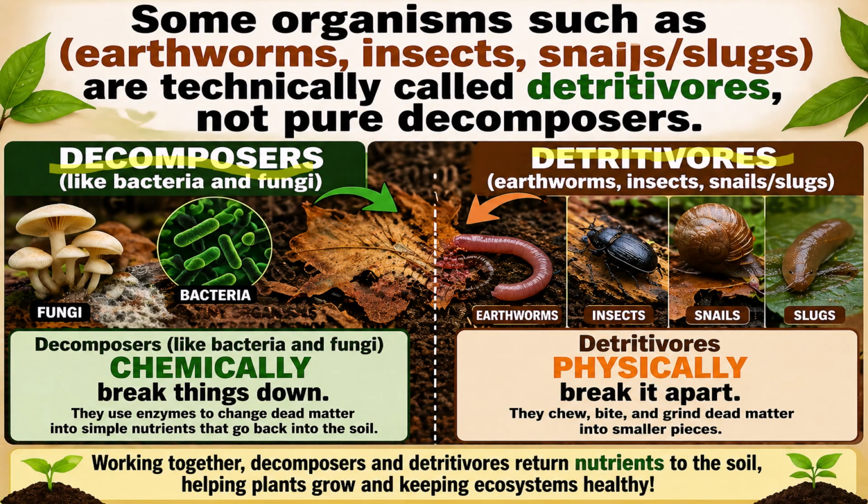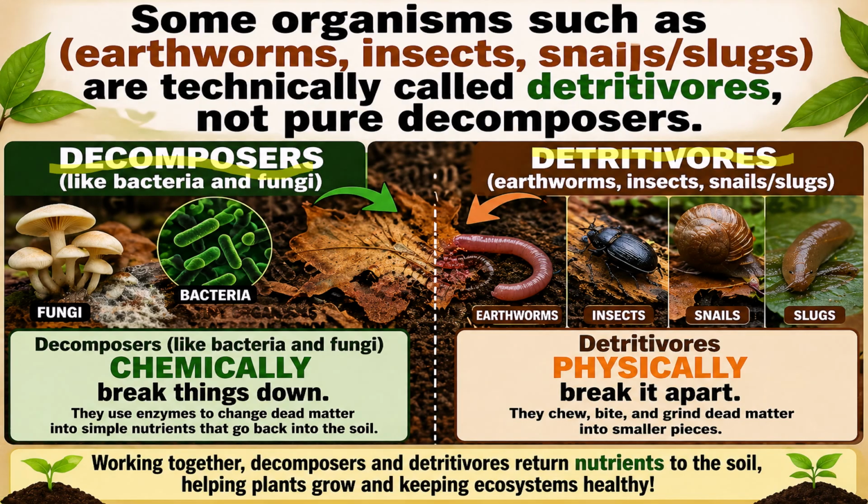Decomposers, like bacteria and fungi, chemically break things down. They use enzymes to change dead matter into simple nutrients that go back into the soil. On the other hand, detritivores are earthworms, insects, and things like snails and slugs. Detritivores physically break things apart.